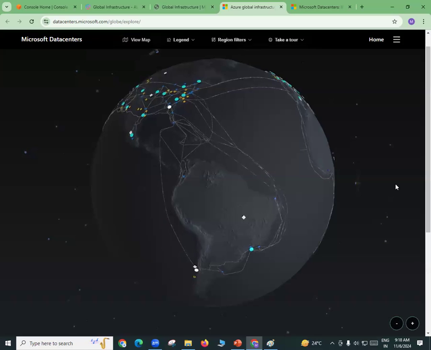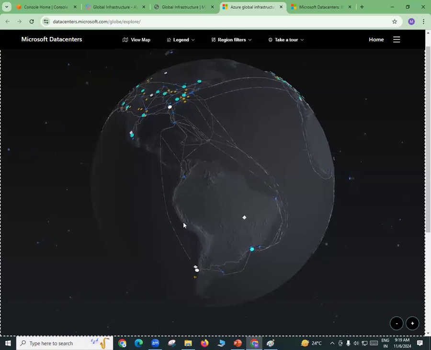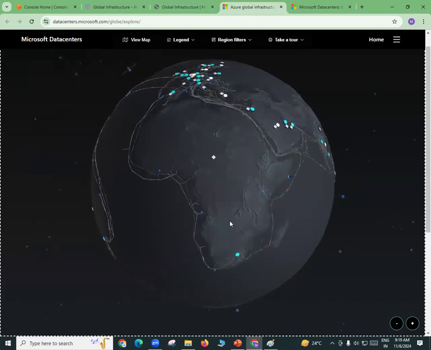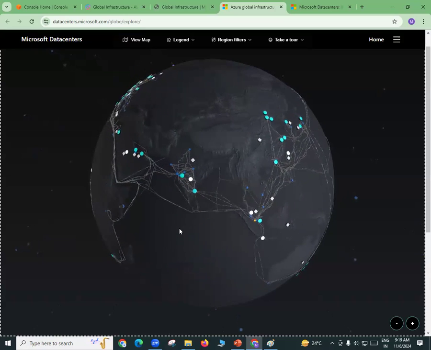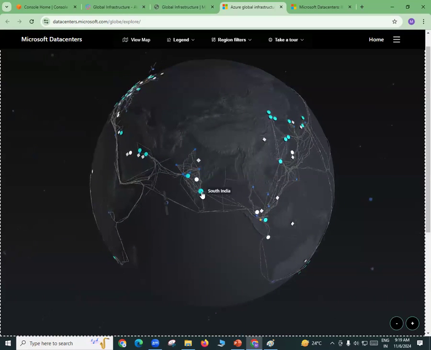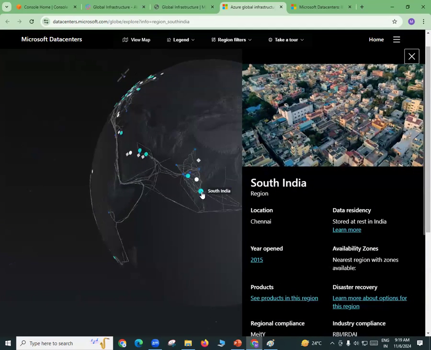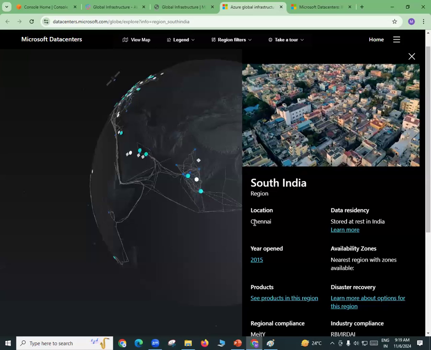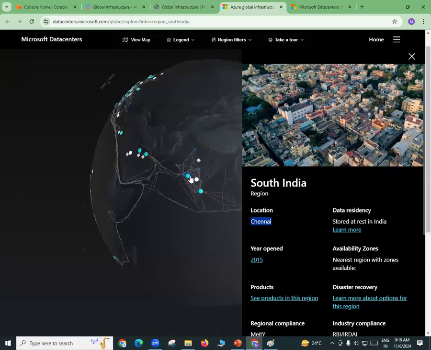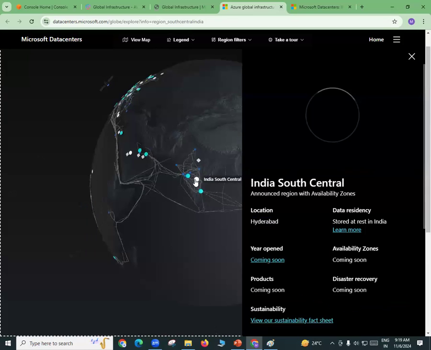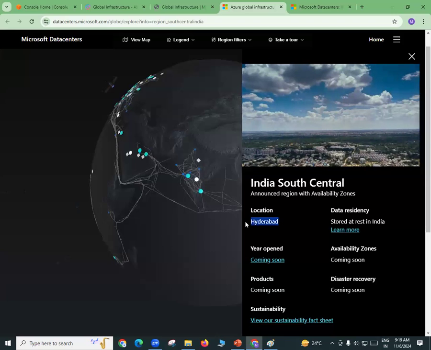Okay, so they are presenting things in a different way. So what you see here, blue color dots are the data centers. So in our country, India, keep your cursor here. They're showing South India actually, but this is, I think, in Chennai. Okay, this is in Chennai. And in Hyderabad also they have. Yeah, this is their Hyderabad location.